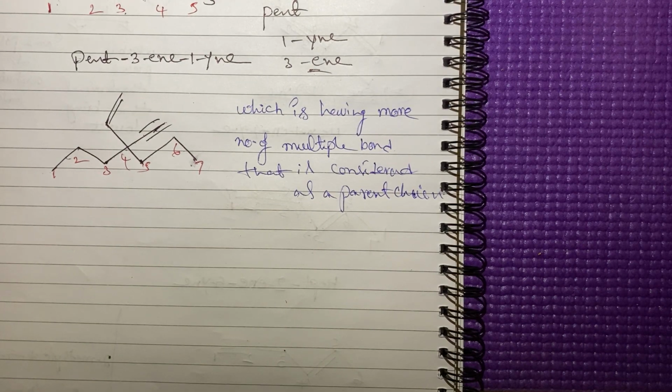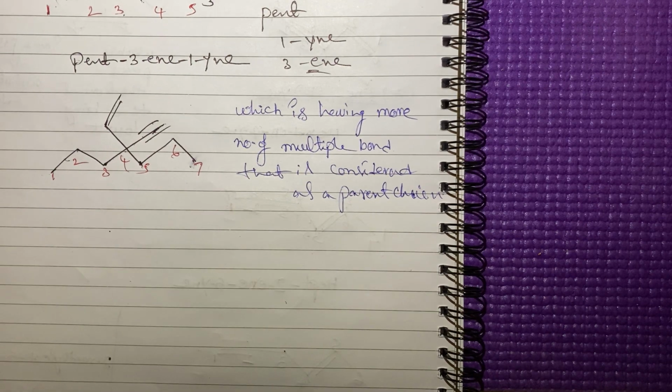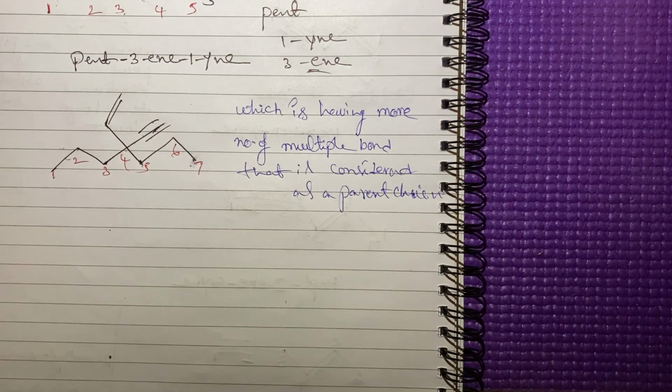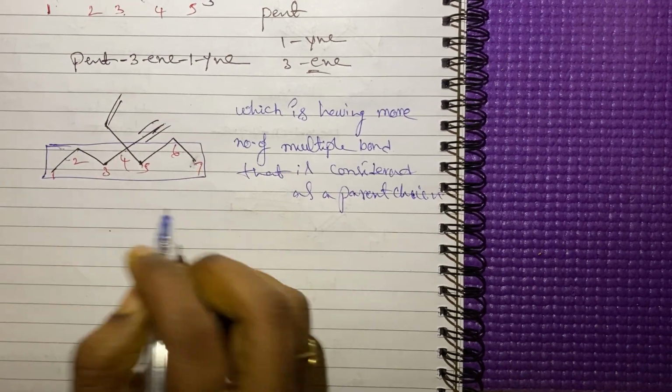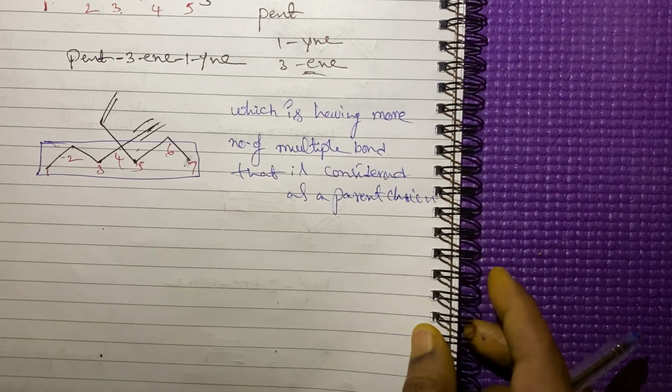See here. Now you tell me, can we select this one as a parent chain? No, we cannot select this one as a parent chain.